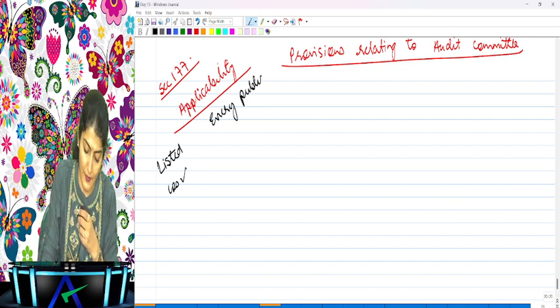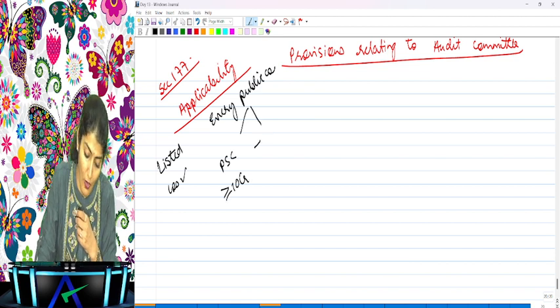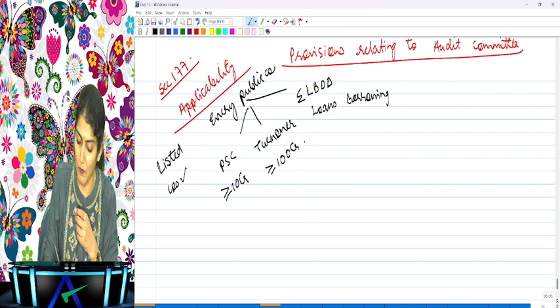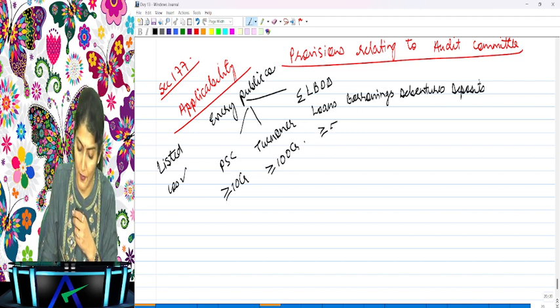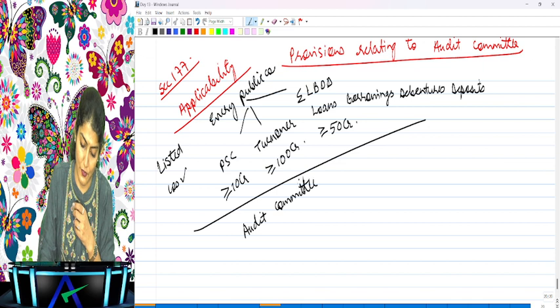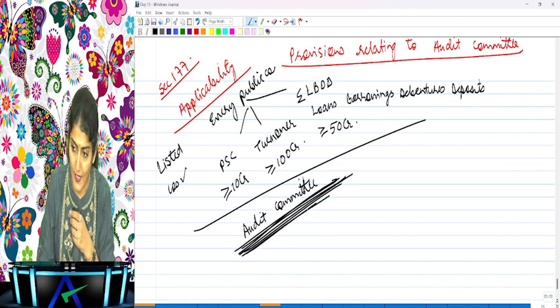Every public company having paid up share capital of more than or equal to 10 crore, or having turnover of more than or equal to 100 crore, or having in the aggregate the LBDD. What is LBDD? The loans, borrowings, debentures and deposits, of more than or equal to 50 crore is required to constitute an audit committee of the board of directors.